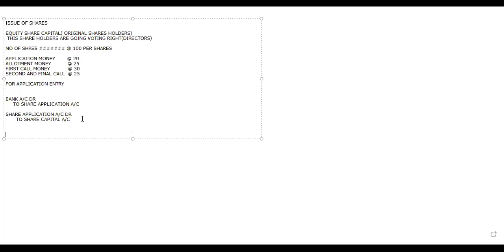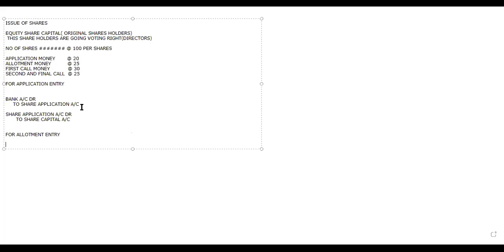Now we are going to write for allotment. So for the allotment entry, how am I going to write? From next onwards, the people will not pay until you demand it. So it is the company's responsibility to ask.